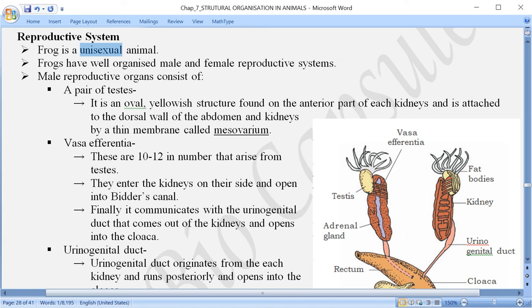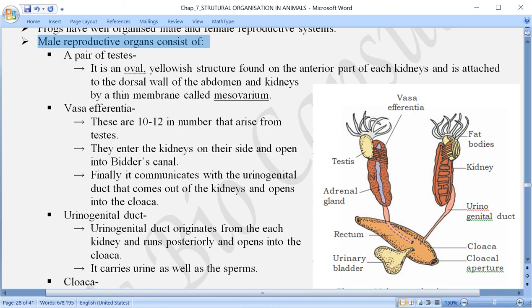Is it right? Now it is well organized, means an individual frog will be having a well organized male reproductive system or female reproductive system. Now let us talk first about the male reproductive system, and the organs that are included in it.